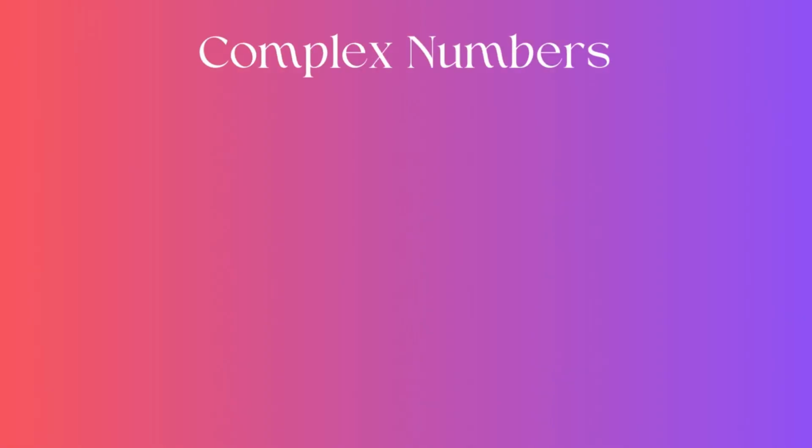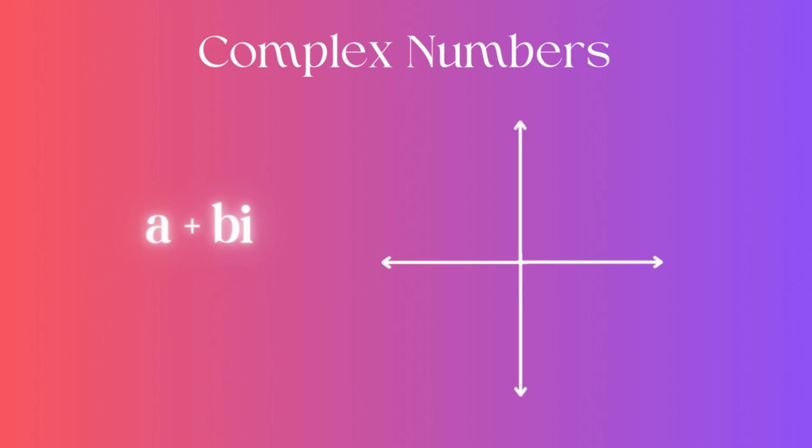answer. Also, did you know all real and imaginary numbers are complex numbers? Complex numbers are represented as a + bi. The a is the real number portion and bi is the imaginary number portion. It can be represented on a plane with the y-axis as the imaginary axis and the x-axis as the real.